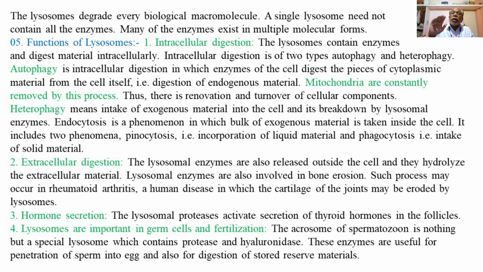Many of the enzymes occur in multiple molecular forms and thus have the ability to digest most of the biological macromolecules or the cellular contents, and thus the lysosomes are called either digestive bags or the suicidal bags because of the presence of 40 different types of hydrolytic enzymes in them.